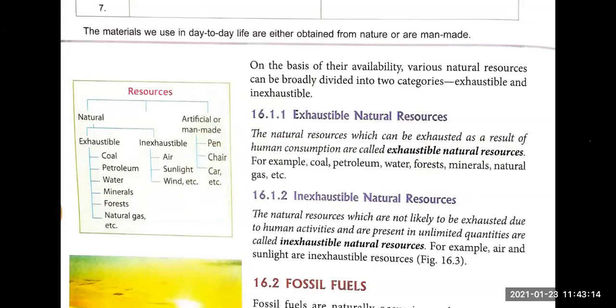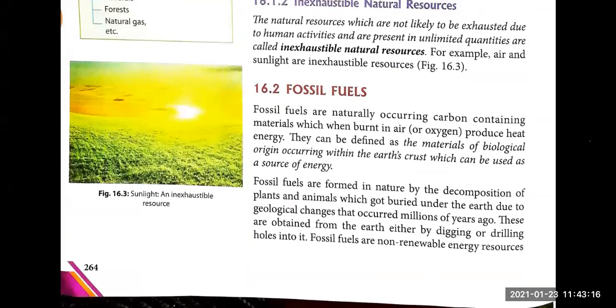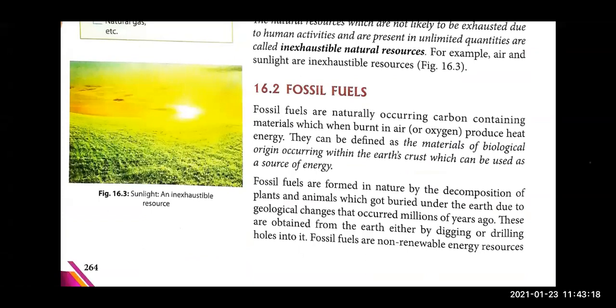Now let's move to the next topic, and that is fossil fuel. Next topic is fossil fuels. Now, children, fossil fuels, you can learn it in terms of a story that long years back, millions of years back, what happened? Millions of years back, the plants, the dead animals, they got buried under the earth. They got buried under the earth, right? Plants, dead animals, everything got buried.